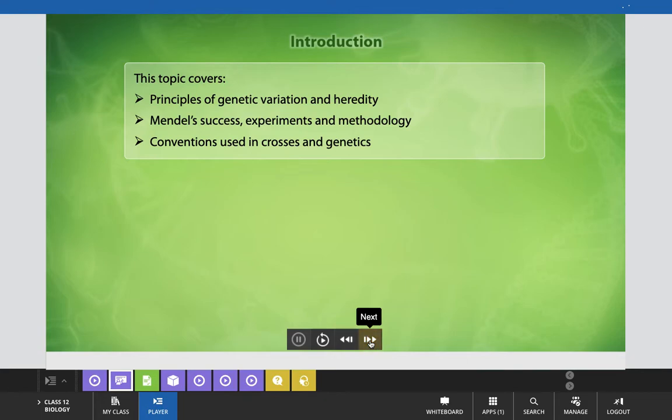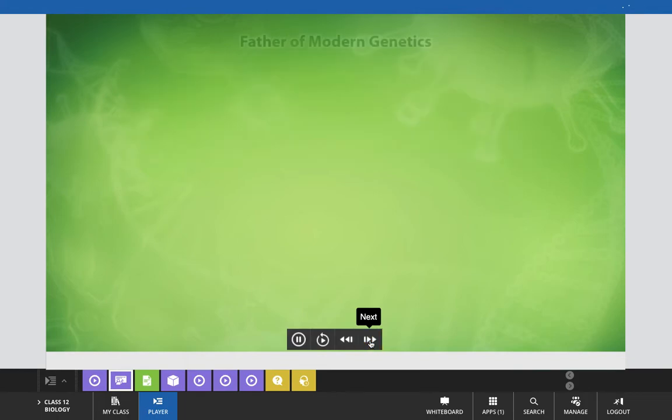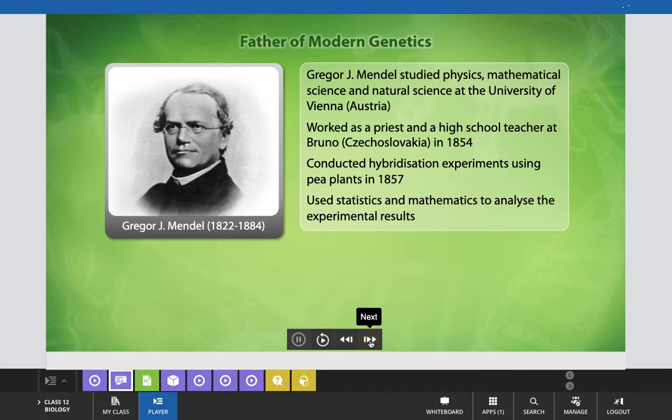Now let's start today's topic. Today we will cover the principles of genetic variation and heredity, Mendel's success, experiments and methodology to explain the principles of genetics, and conventions used in crosses and genetics to understand the concept of heredity. First of all, we will start with this slide.